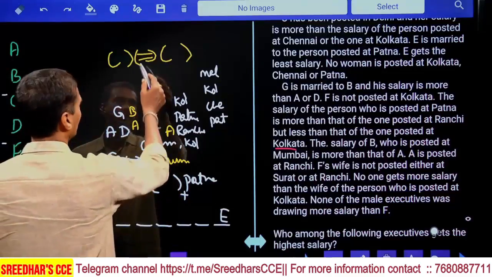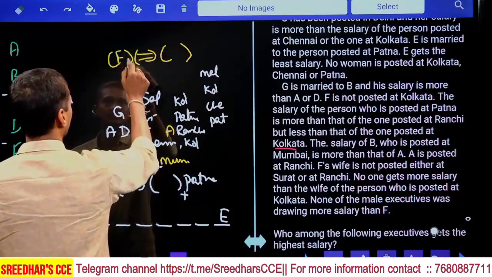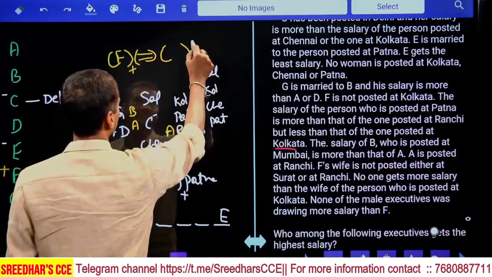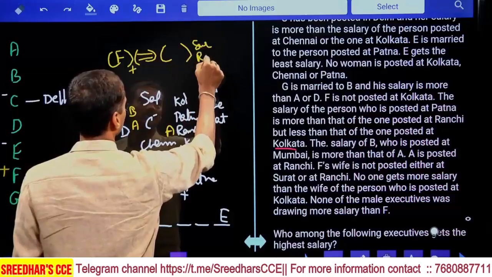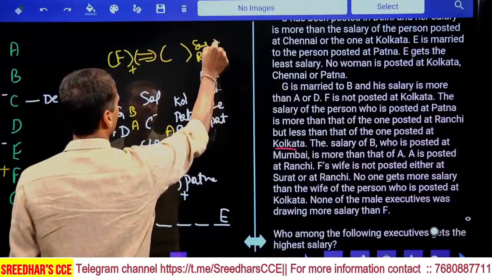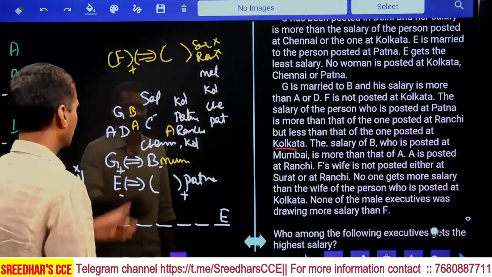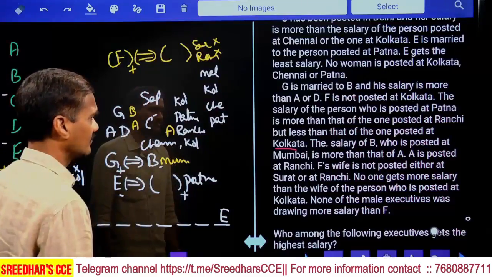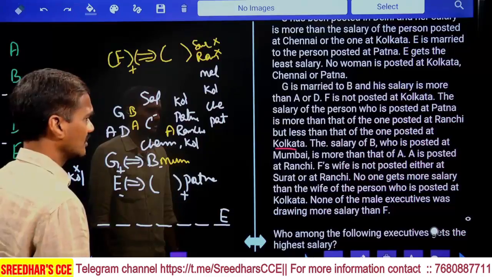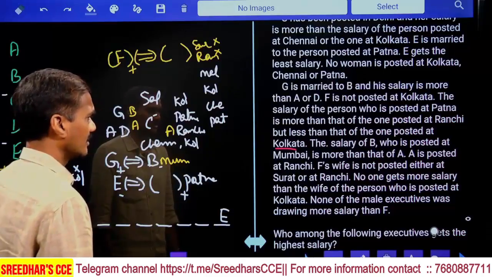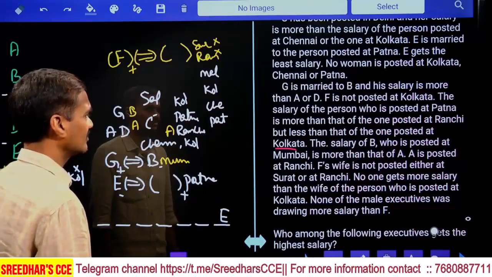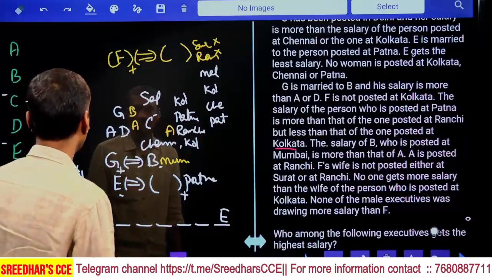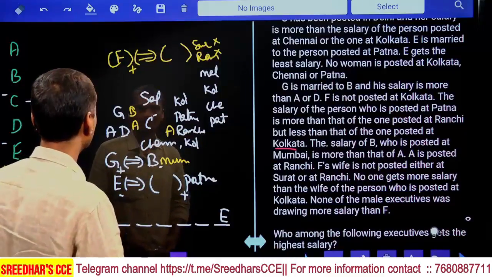F can be here or F can be here. Now if you take separately, F is here. F's wife is neither Surat nor Ranchi, and at the same time neither Mumbai, isn't it? F's wife, neither Surat nor Ranchi, and no one gets more salary than the wife of the person who is posted at Kolkata. Wife of the person who is posted at Kolkata.